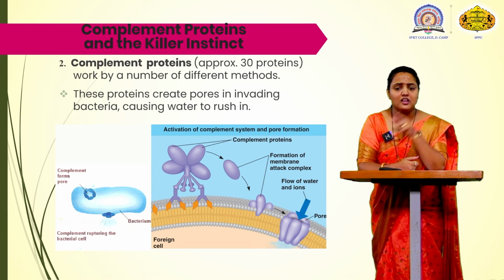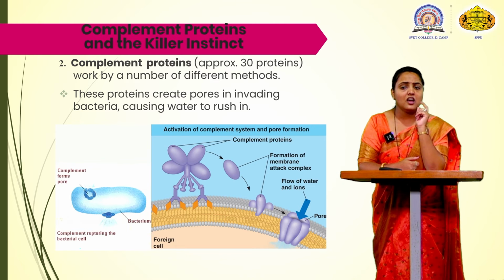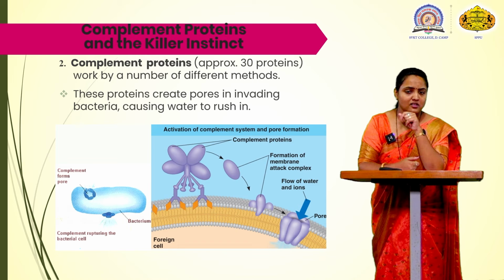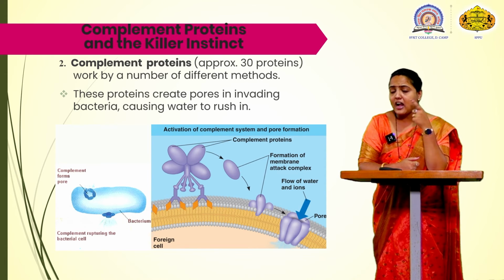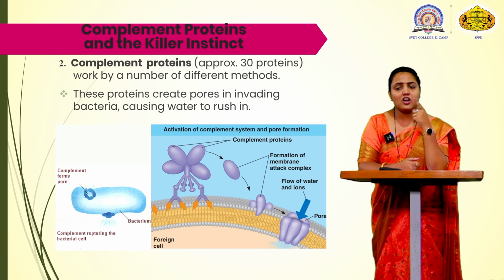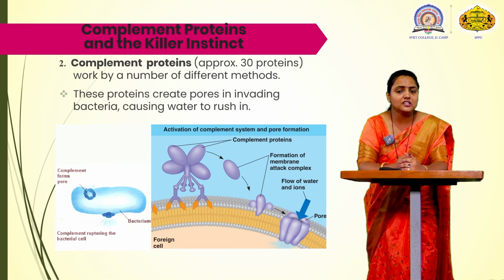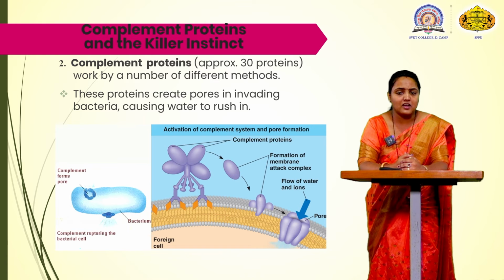You can see in the figure the cell membrane of a foreign cell. How are the activation and pore formation done? When the foreign cell is recognized, the TLR protein, toll-like receptor protein, is attached to the membrane of the foreign cell. The complement proteins are attached to the toll-like receptor, and these complement proteins attach to the cell membrane of the bacteria.